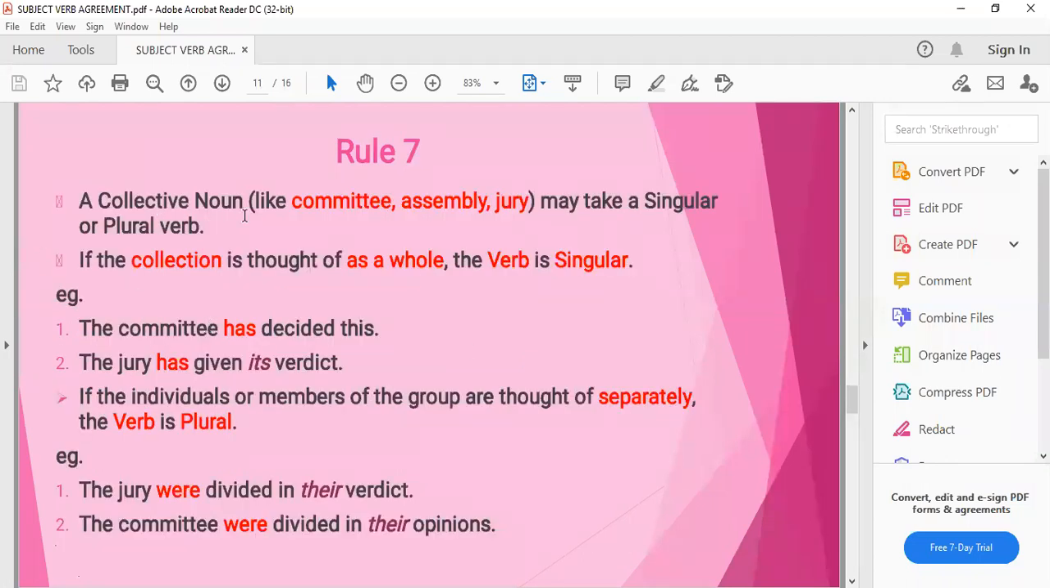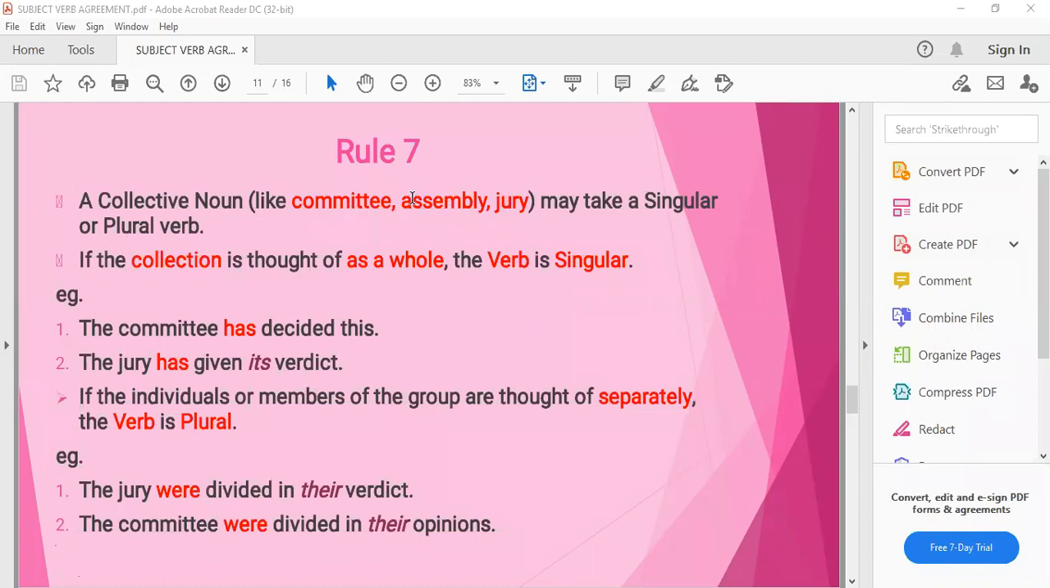A collective noun like committee, assembly, jury may take a singular or plural verb. Committee means कुछ members add कर दिए जाते हैं and a committee is formed. There are some members. The same way assembly, there are some members. जैसे आप legislative assembly करते हो ना elections के लिए. Jury, again some members of judges taken in that committee of judgment.